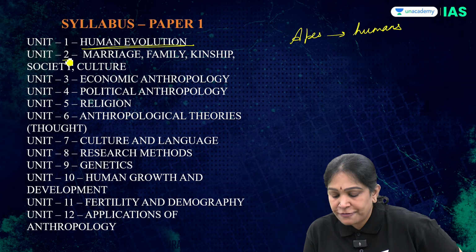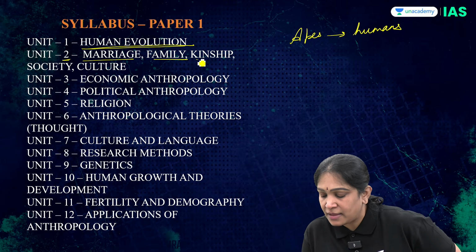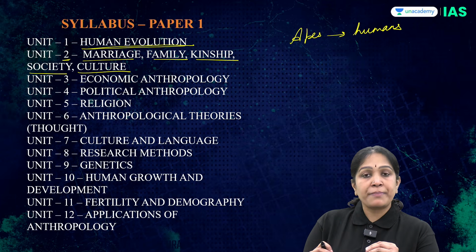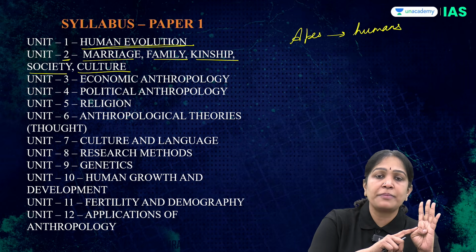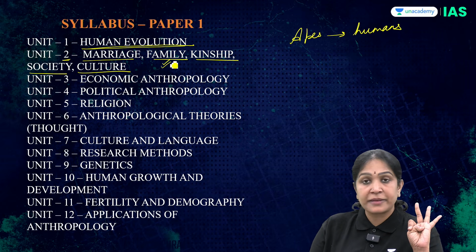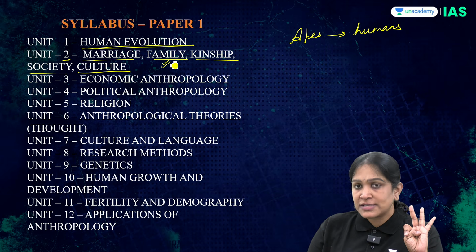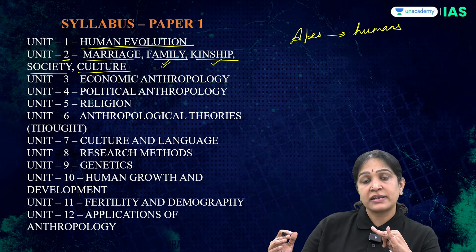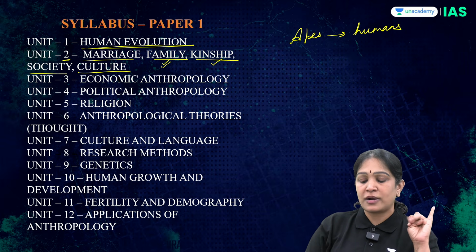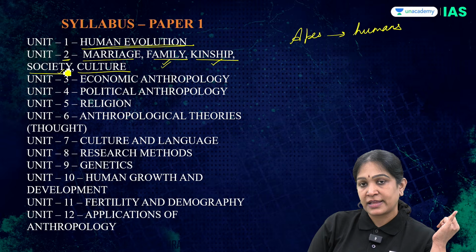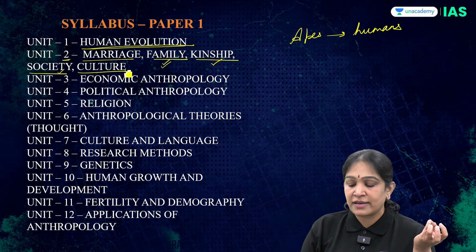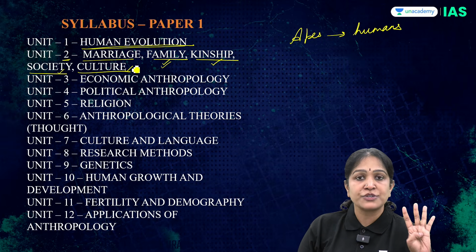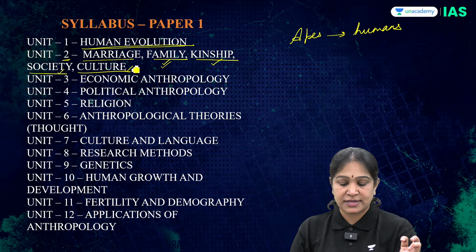In unit 2, you have topics like marriage, family, kinship, society, culture. And you can remember this like a small story. A couple got married and then they formed a family. Beyond family, they have a few distant relatives which will form the kinship or the kin group. Beyond our relatives, we also belong to a larger group called a society, like for example, Indian society. And every society will have a unique culture. So unit 2 deals with 5 chapters: marriage, family, kinship, society and culture.